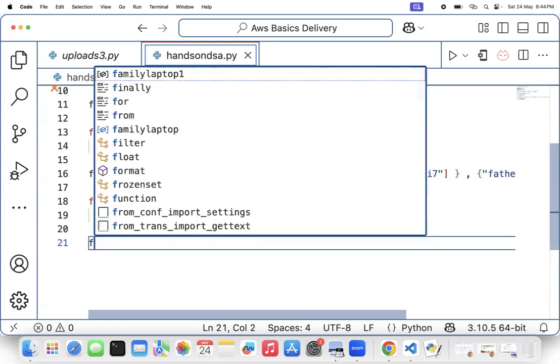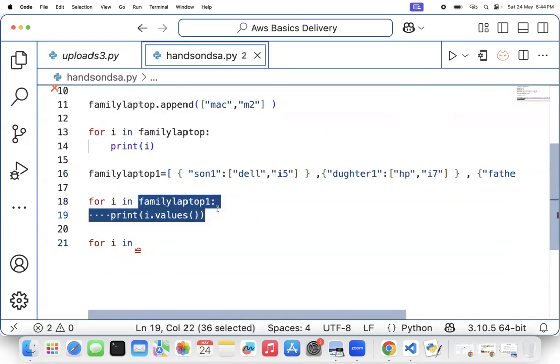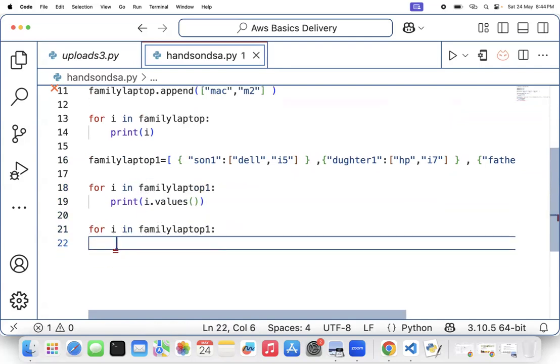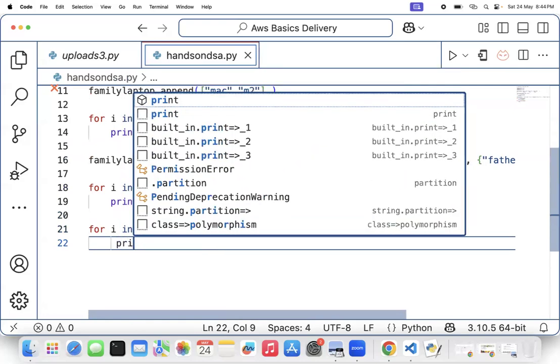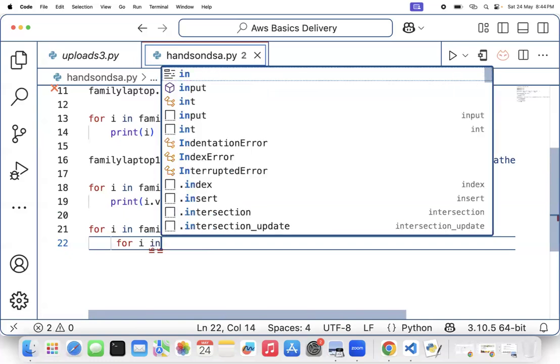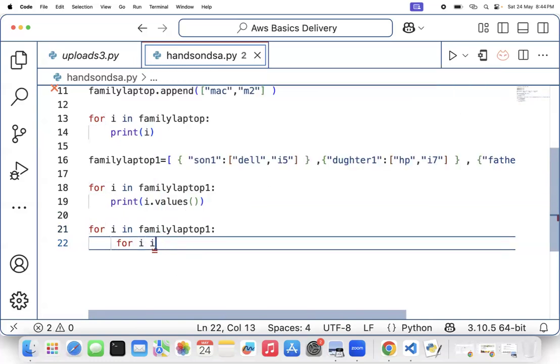Hello. Another way of writing code is I can write for i in family laptop colon. Okay, and I can write like this: no need to print, I can again loop it. For j in i dot keys, because i is a dictionary. In this dictionary, what can I get?